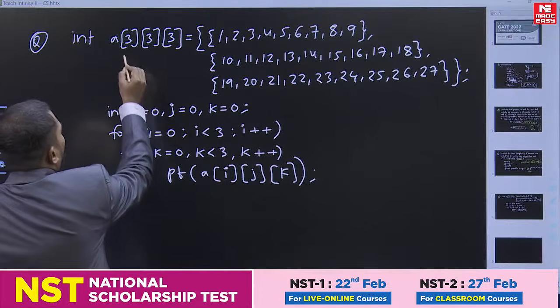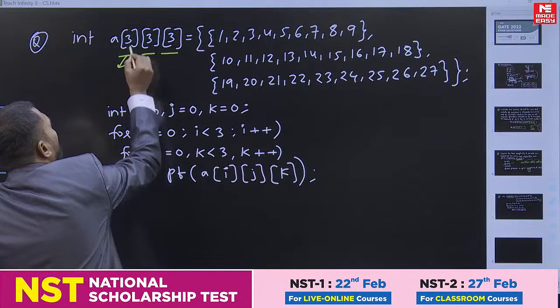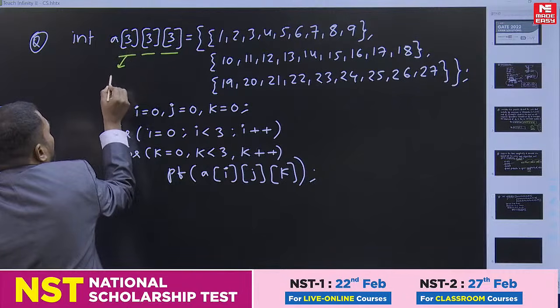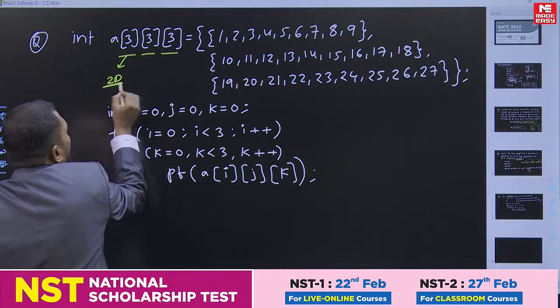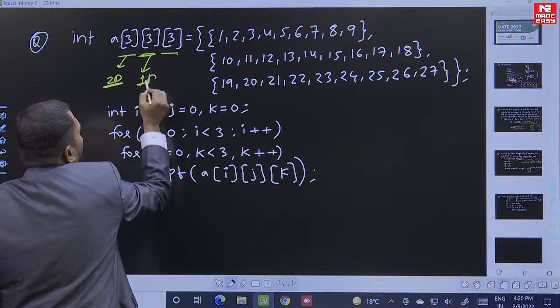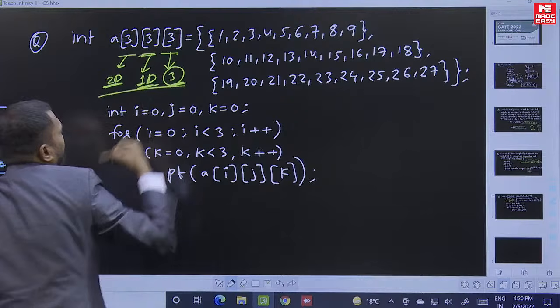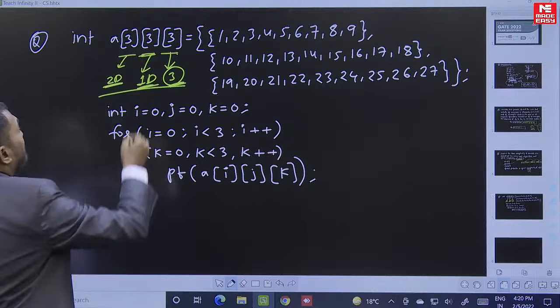You have a three-dimensional array a of 3, 3, 3. It means this is 3 two-dimensional arrays, each of size 3 into 3, and 3 one-dimensional arrays, each of size 3. That is the meaning of this. I am repeating, this is a three-dimensional array.